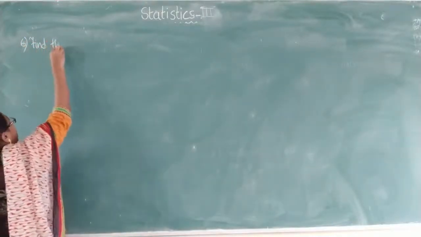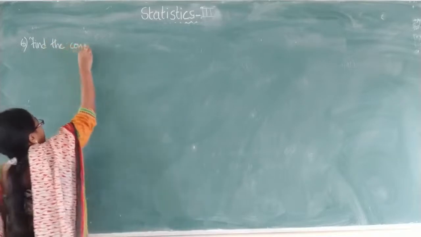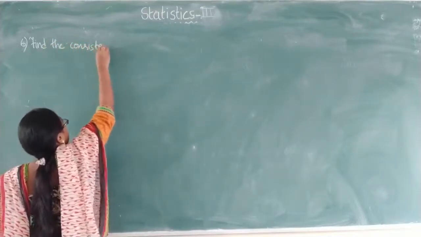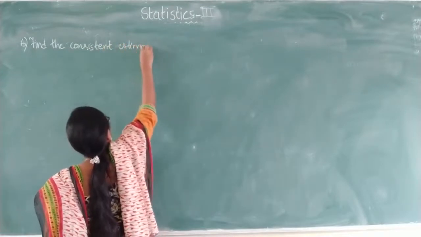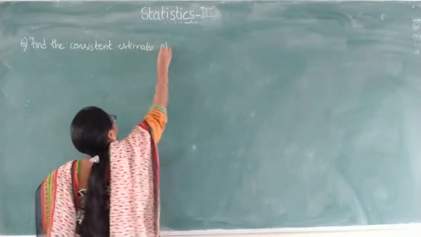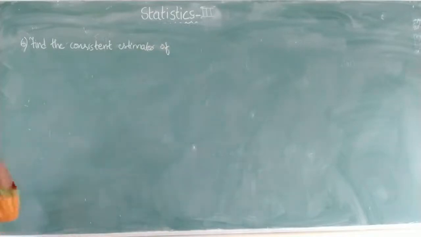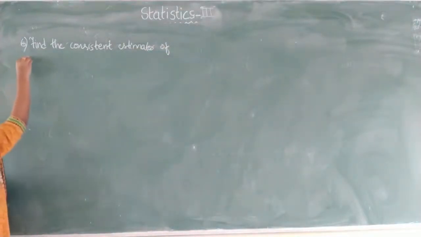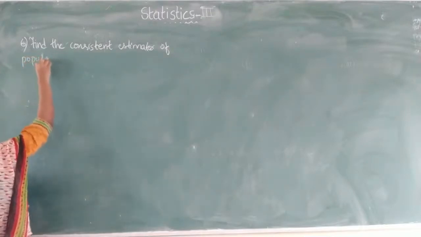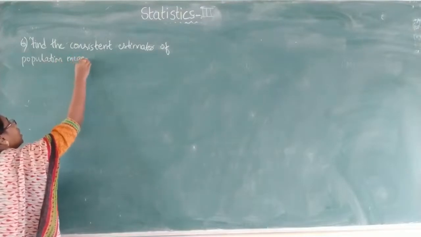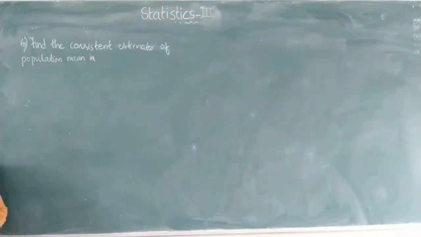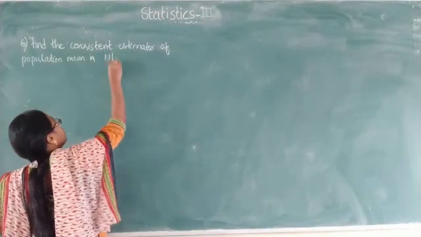Find the consistent estimator of the population mean. Here the parameter is given as the population mean, and the distribution given here is normal with mu comma sigma square.